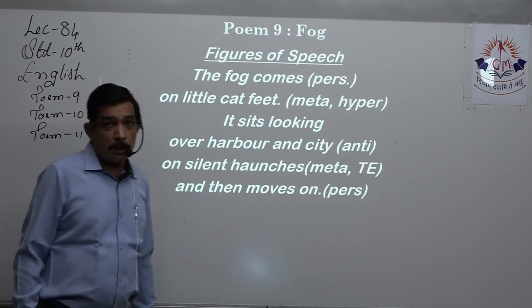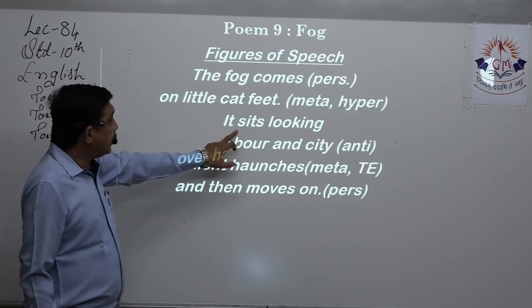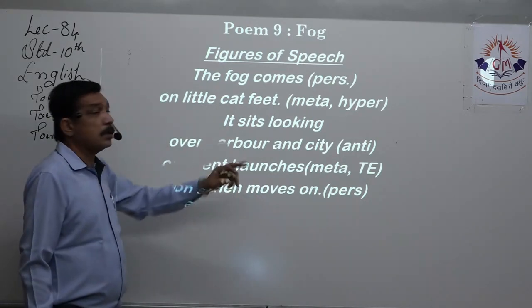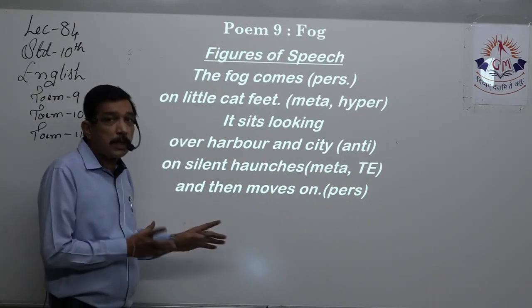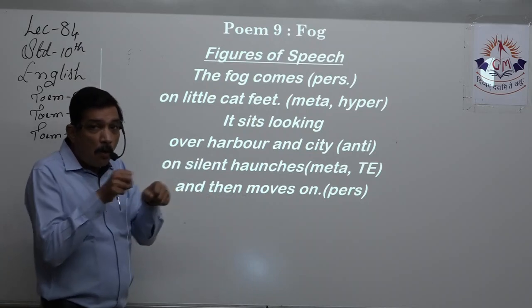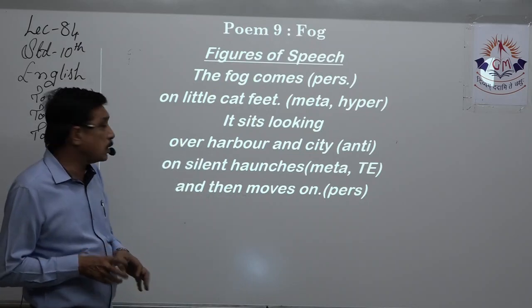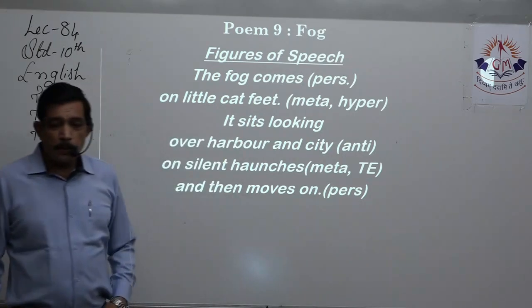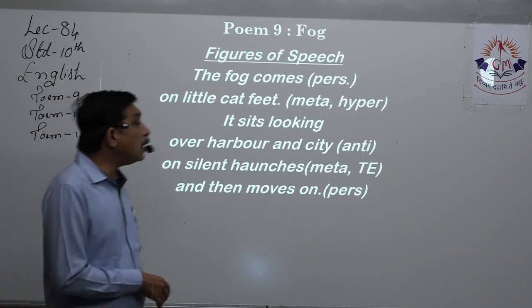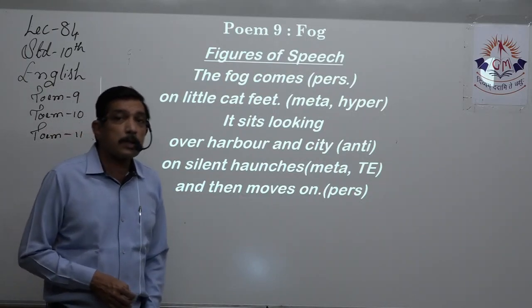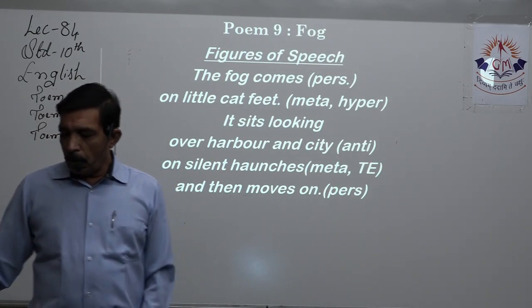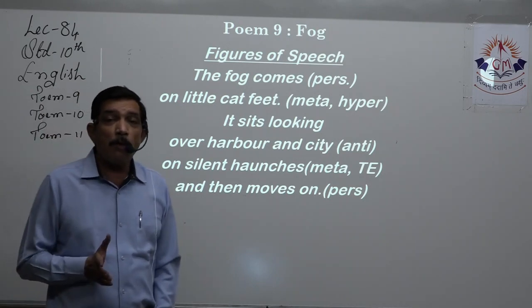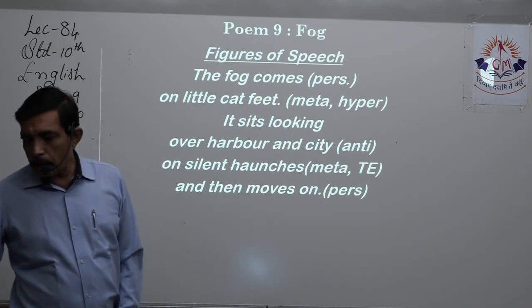Then transferred epithet is there. Now it is sitting, right? That sitting is transferred over here to silent haunches, right? Sitting how? Silent haunches. So transferred epithet is there. It is sitting in such a way that it looks as if it is haunching. Yes, that is the position in which it's sitting. Haunches, and silent is the adjective. It gets transferred over there, right? So transferred epithet is used over here, and last again, and then moves on. Human quality is given, right? So personification is there. Now, as this will not be asked in the board paper, this poem has been reduced from the syllabus, right? We'll just have a look at it.